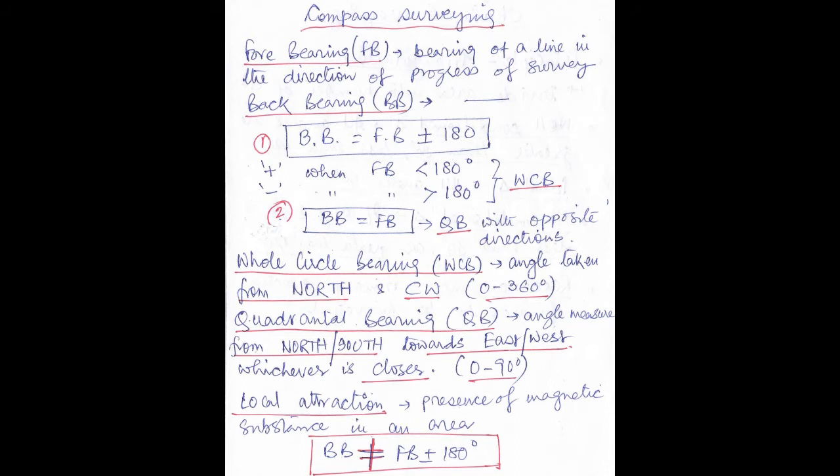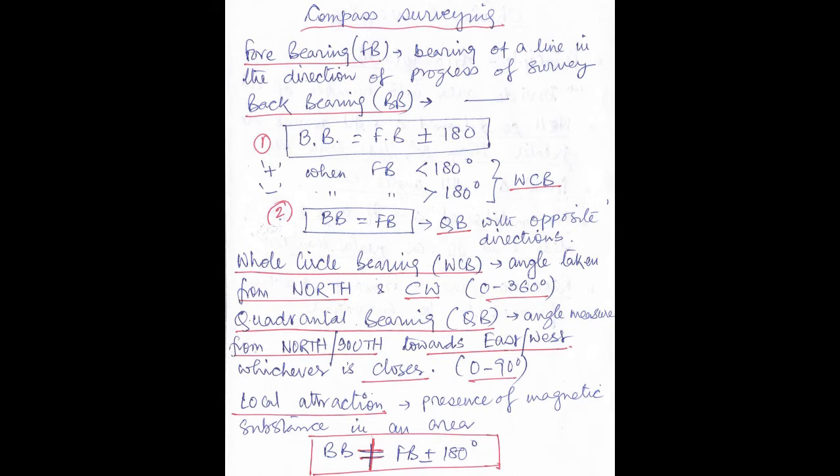Let us discuss a few important points about compass surveying. In compass surveying, fore bearing is denoted as FB, capital F, capital B. What do we mean by fore bearing? Fore bearing means the bearing of a line in the direction of the progress of survey. That means in whichever direction we are progressing or advancing in the process of survey, in that direction the bearing of a line measured is called the fore bearing.